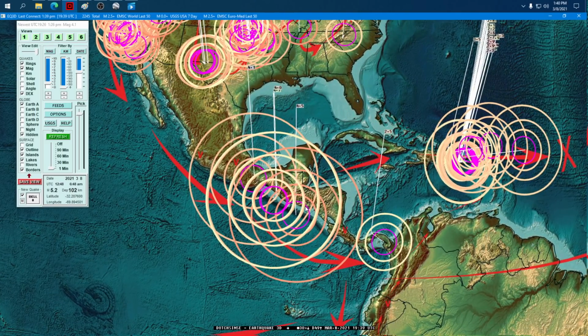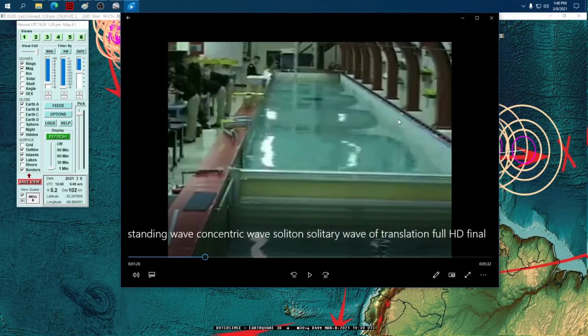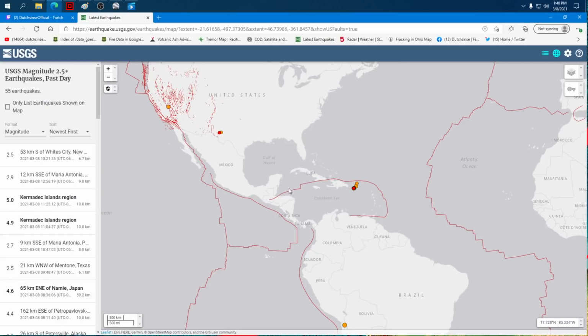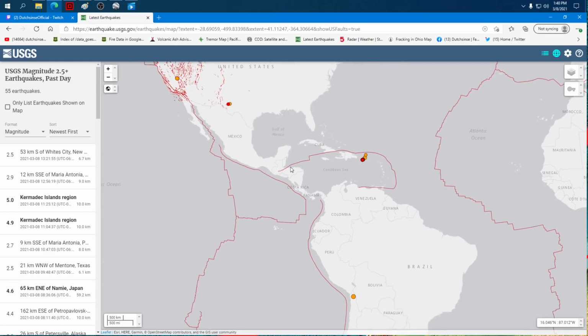But look at the spacing on these. One more time, how one ring bisects the other perfectly, or how one wave overlaps the other, and how the magnitudes are pretty much all the same. Mid-range 4, low to mid-range 4. So again, think of these like waves across the tank. But the tank has an exit over to the east, and there's volcanoes in the way, hence the eruptions at Pacaya and Fuego. And Fuego's really been putting them off. Hasn't Fuego really been going, guys?